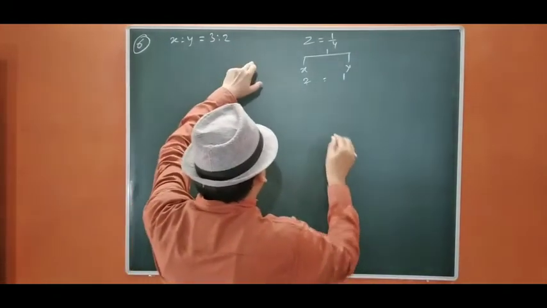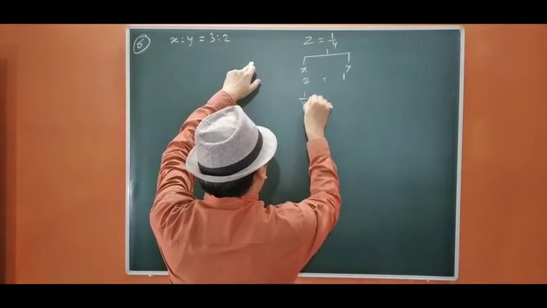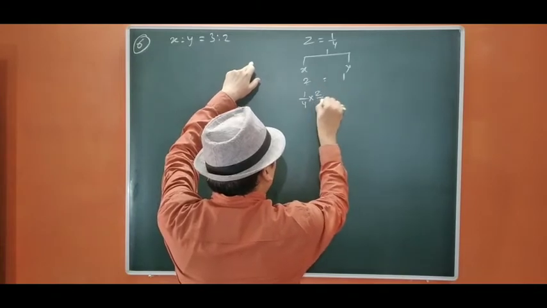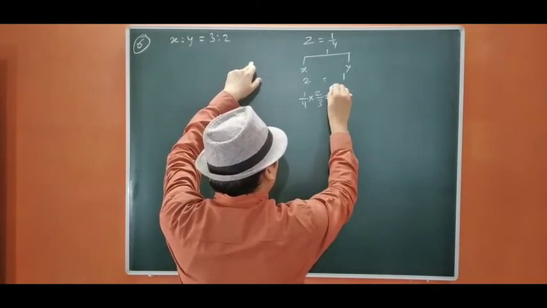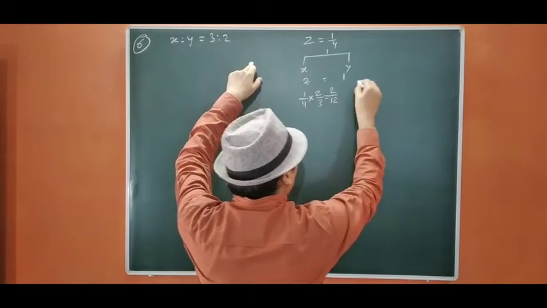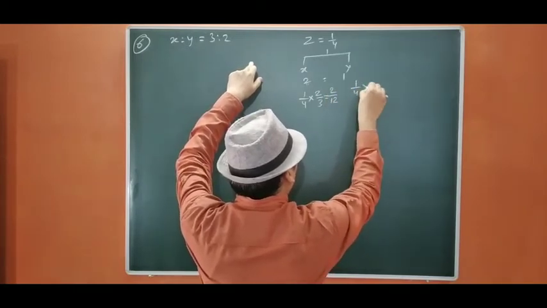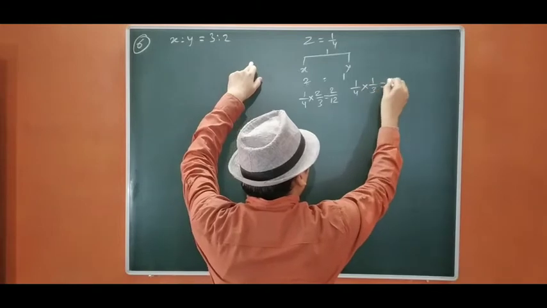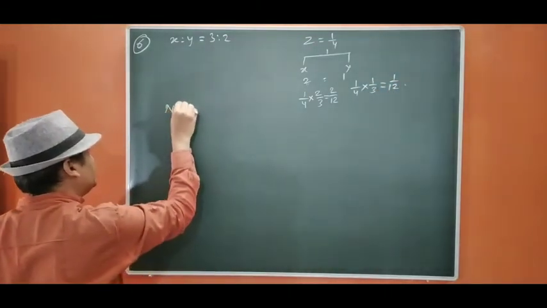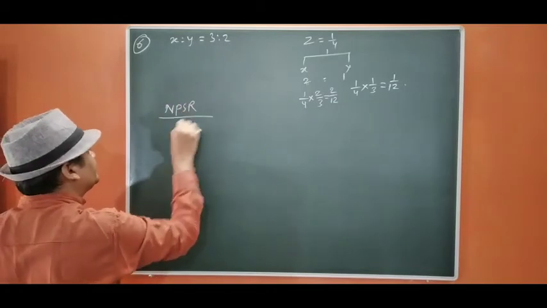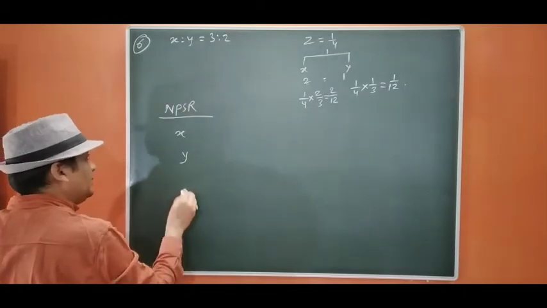Okay, so let us start. Now the Z share was 1/5, and in 2:3 they are going to acquire from X, so it will be 2/12. And from Y, it will be 1/4 into 1/3. So it will be 1/12. So let us calculate PSR. X, Y, Z.